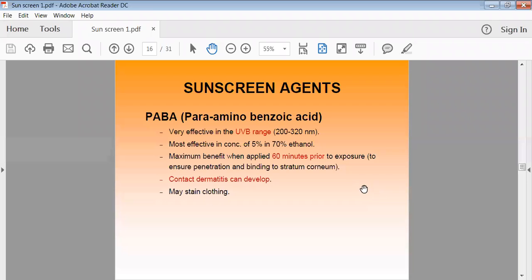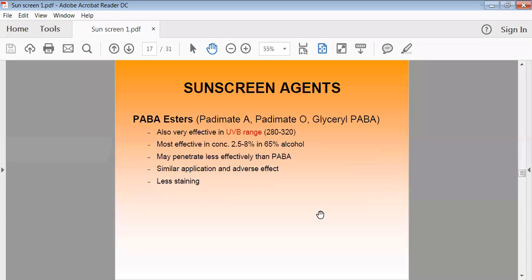Generally it should be applied 60 minutes before. It means before 1 hour we have to apply it when you want to be exposed to the sunlight. So we have to apply it 1 hour before the exposure. Sometimes PABA, or para-aminobenzoic acid, may cause stains on your clothes. Another one is the derivative of PABA, called PABA esters. It has the same utilization. It is effective in 2.5% to 8% concentration in 65% alcohol.